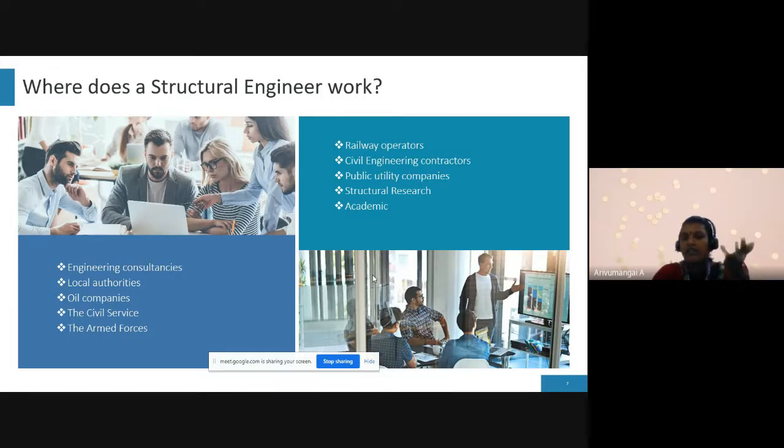Structural researchers means you have to design a single element. You have to change the material or change the component, such as beams, columns, footings, and all. You change the dimensions and materials, so you introduce newly innovative structures. And next one, academic, which we all know, is staff working for UG and PG.